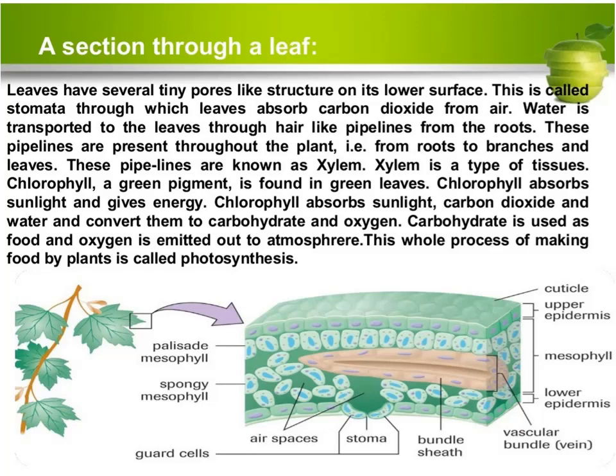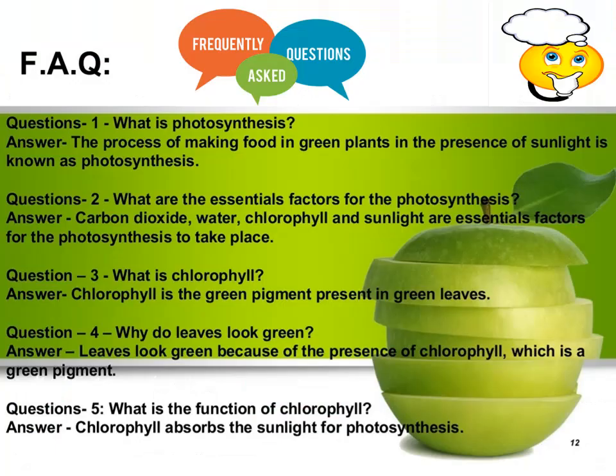What is the function of guard cells? Guard cells control the opening and closing of stomata. In general, stomata open during the daytime to help leaves carry out photosynthesis and close at night. So at night they don't open, carbon dioxide does not enter, and the photosynthesis process does not take place at night time.